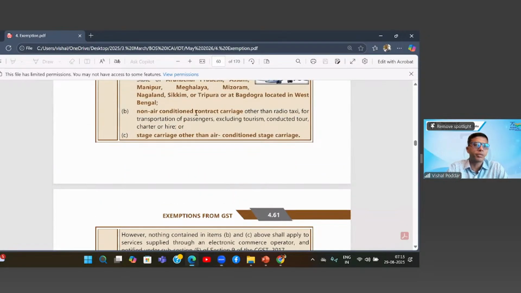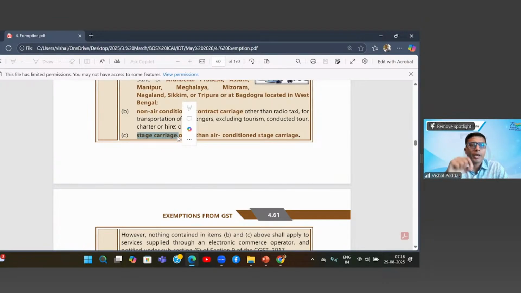Now a very interesting point to note is these two words, contract carriage or stage carriage. What is a contract carriage or stage carriage? Let us understand this. Whenever you travel, you travel by one of these mechanisms. Let us say I want to travel from one part of my city to another using a rickshaw. There are two ways in which a rickshaw operates. One, I book the entire rickshaw, so the rickshaw is operating exclusively for me. That is a contract carriage.